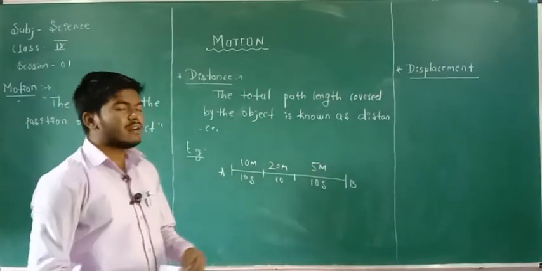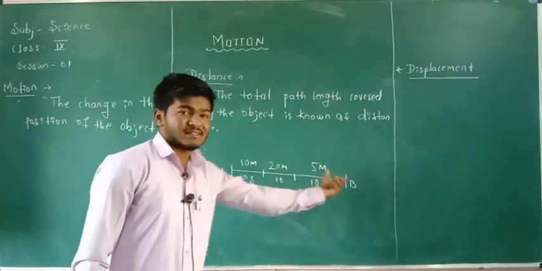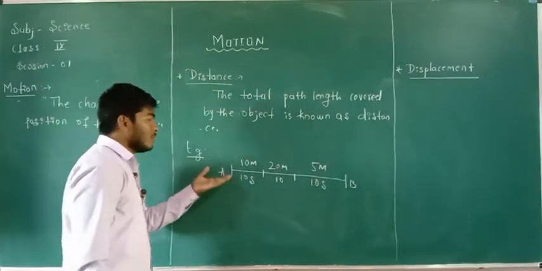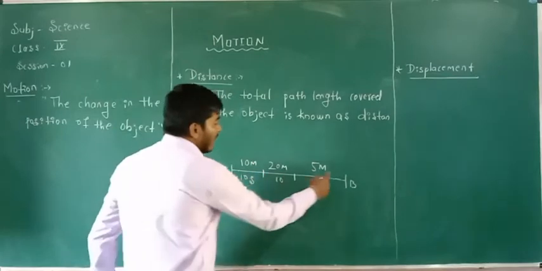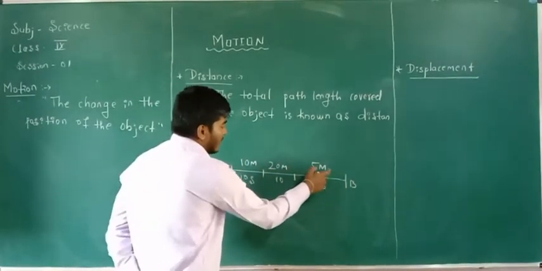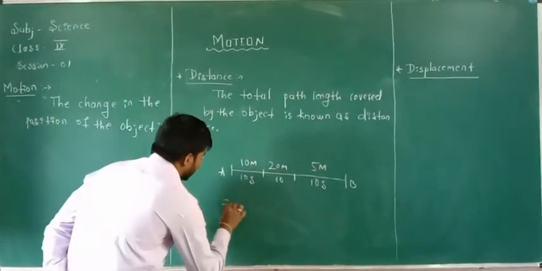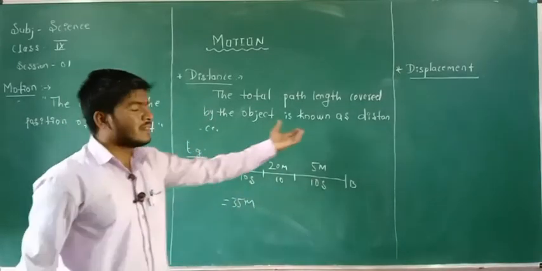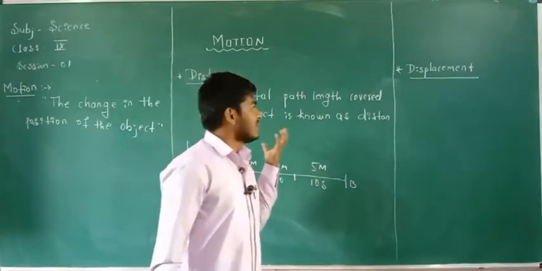The total distance covered by the car is nothing but the sum of all these distances. The total path length covered by the car from point A to point B is the sum of 10 meter, 20 meter and 5 meter. That is 10 plus 20 is 30, 30 plus 5 is equal to 35. 35 meter is the total distance covered by the car. You have to remember what is motion and what is distance.